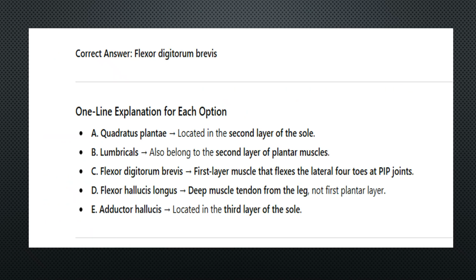So the correct answer is flexor digitorum brevis. Flexor digitorum brevis is a first layer muscle that flexes the lateral four toes at the proximal interphalangeal joint.